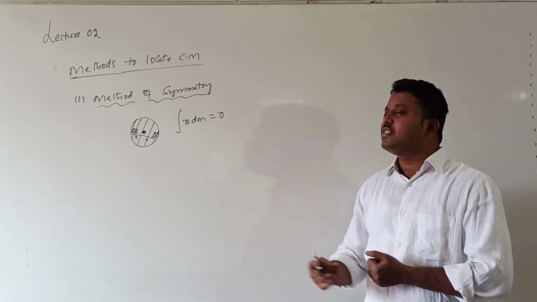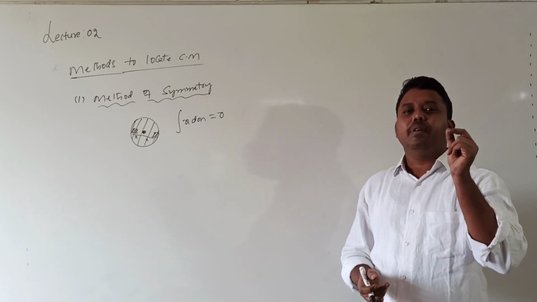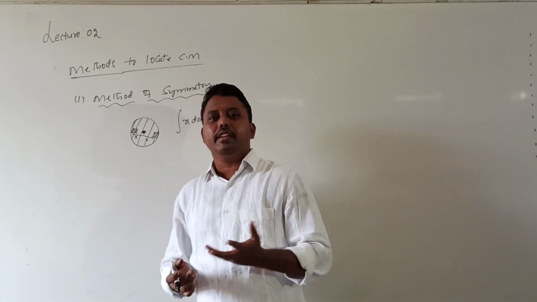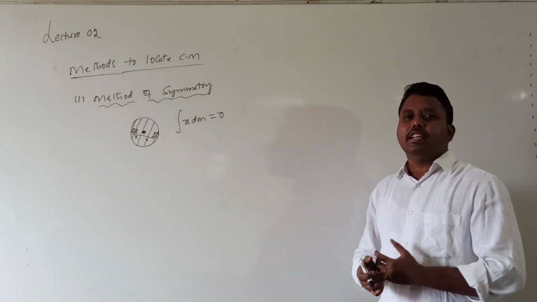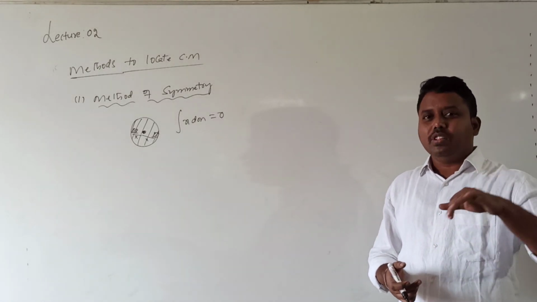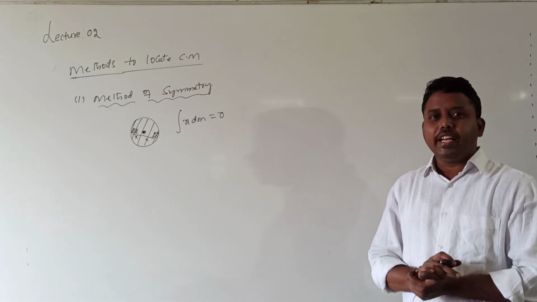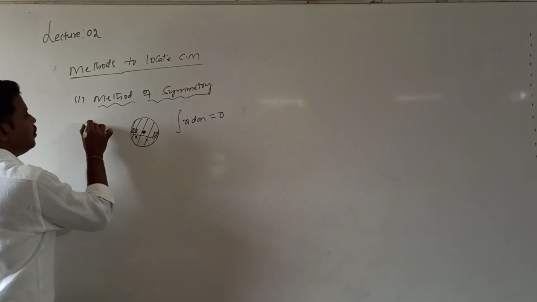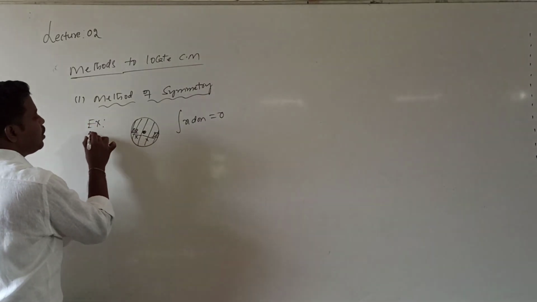That's why for the circular disc, for uniform mass distribution, the center of mass coincides at the geometric center. Similarly, I can consider the sphere also. For the sphere, the center of mass coincides at the geometric center. Are you getting it? This is one example for symmetrical bodies. In this example, what is the conclusion?